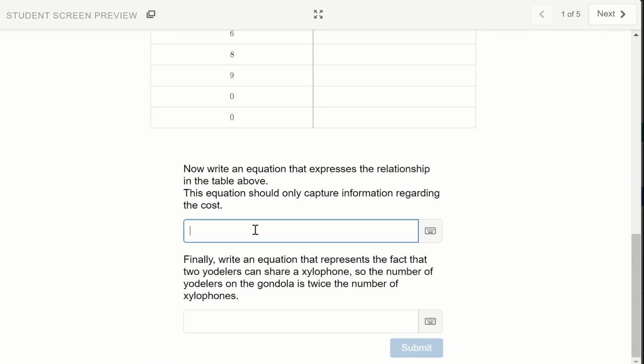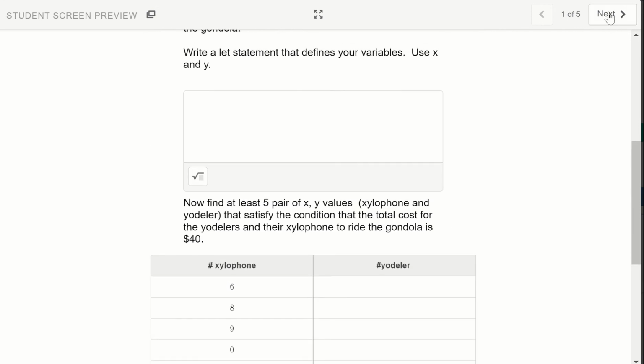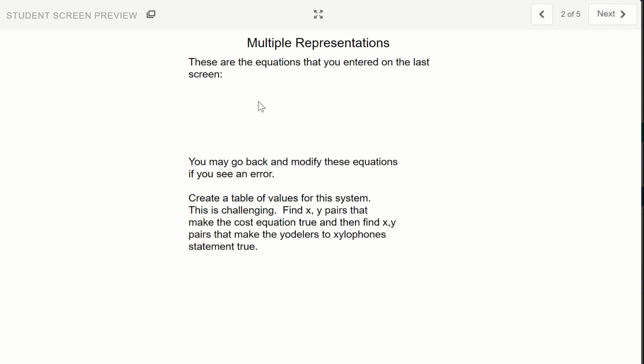So an equation here. And then finally, write an equation that represents the fact that two yodelers can share a xylophone. So the number of yodelers on the gondola is twice the number of xylophones. All right, and then you'll continue on to the next screen. This will echo your equations here, and if you see any errors in either your let statements or the equations, you can go back and edit them.